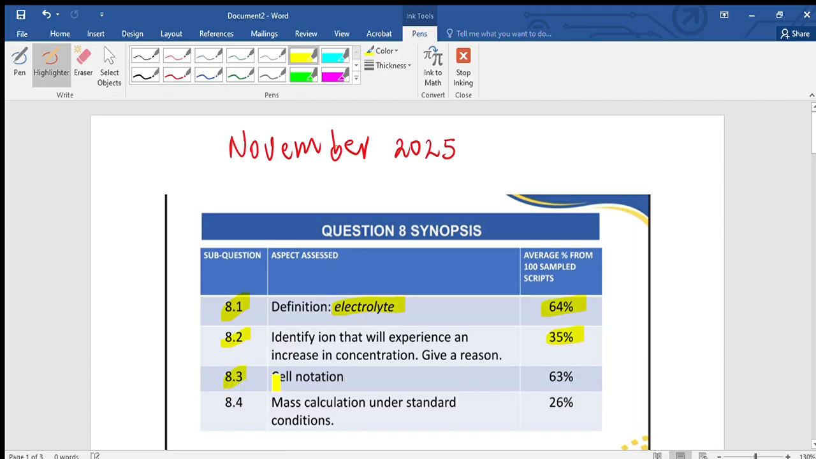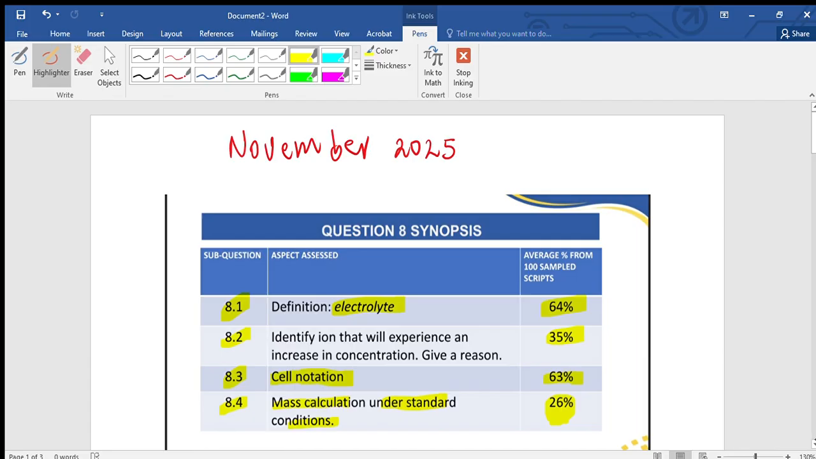Then another question was of cell notation. 63% of learners managed to get that. 8.4, calculating the mass under standard conditions. Only 26% of learners managed to get that correct.